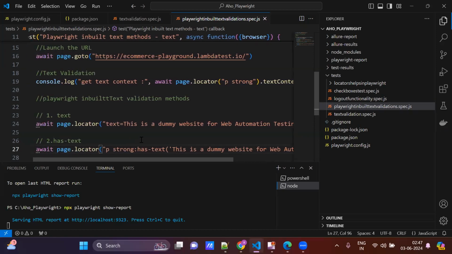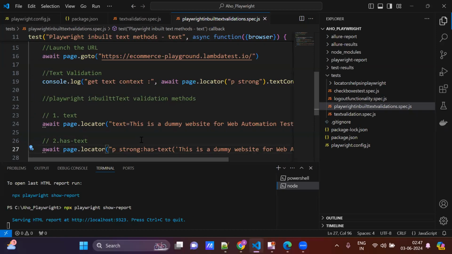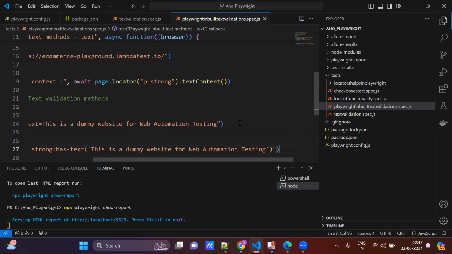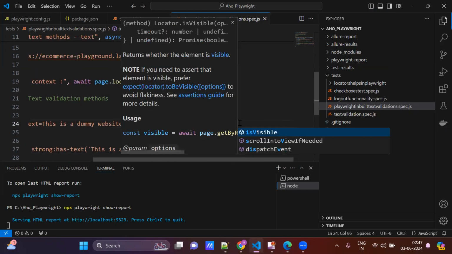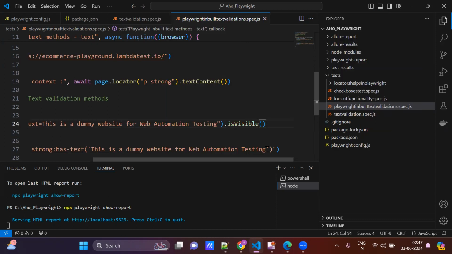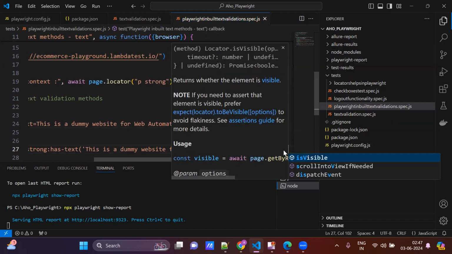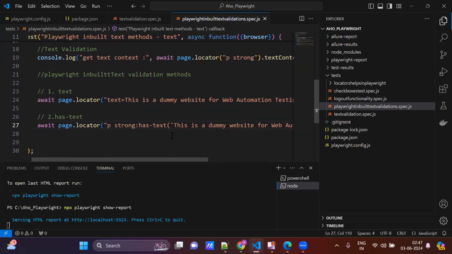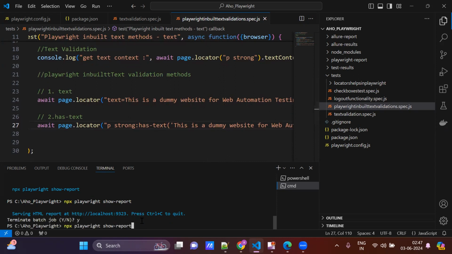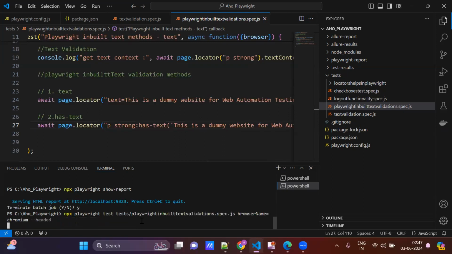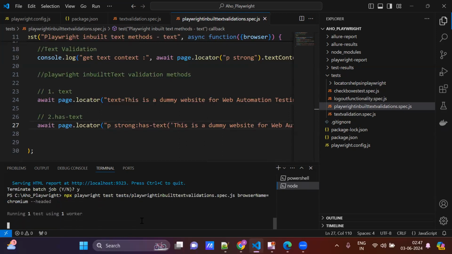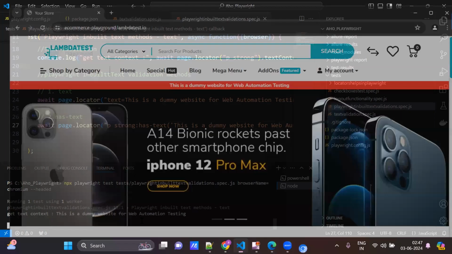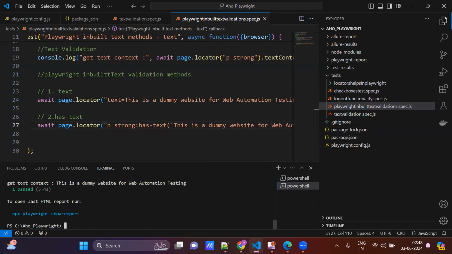This is how you try it: page.locator with has text. Just add isVisible, this text is visible. With the help of has text, see, the test is passed.